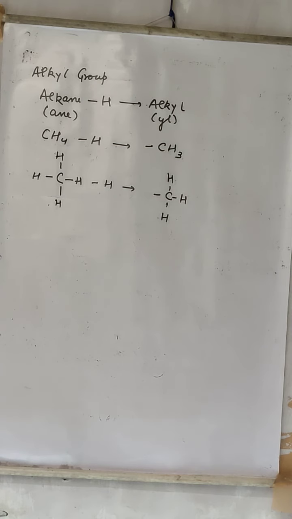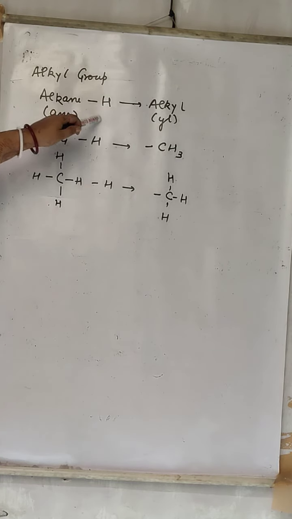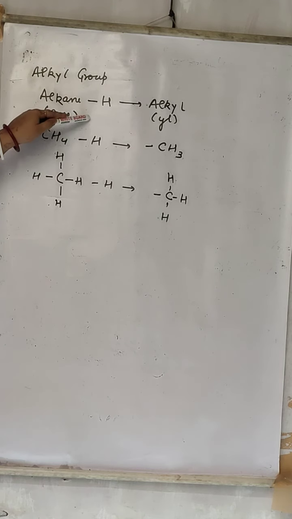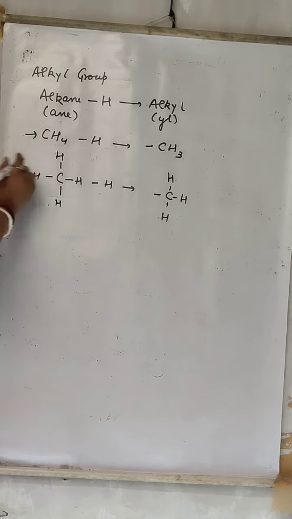Now the next topic is alkyl group. What is an alkyl group? When you remove one hydrogen atom from an alkane, the group so obtained is called an alkyl group. The suffix of alkane is ane, so the suffix of alkyl is yl. Suppose we have CH4, this is an alkane. We remove one hydrogen from this. What is obtained? CH3. So this is called an alkyl group.